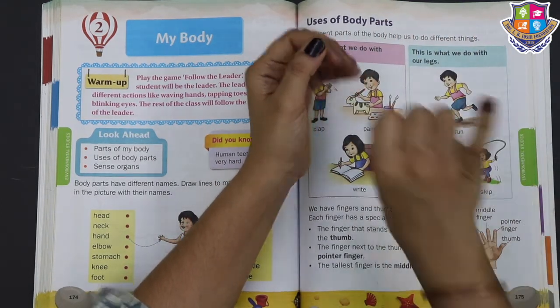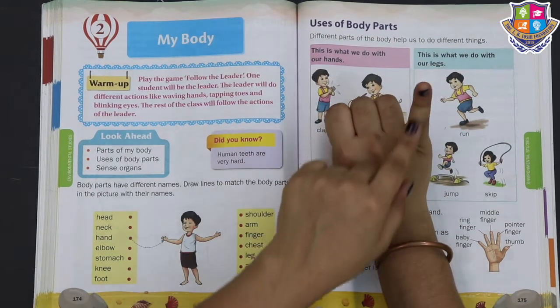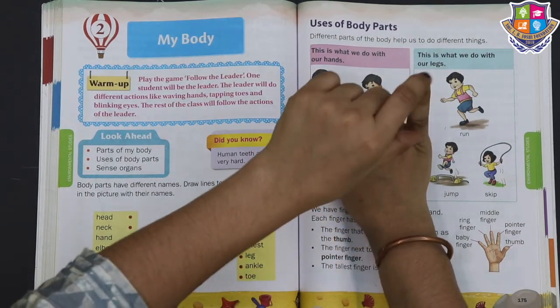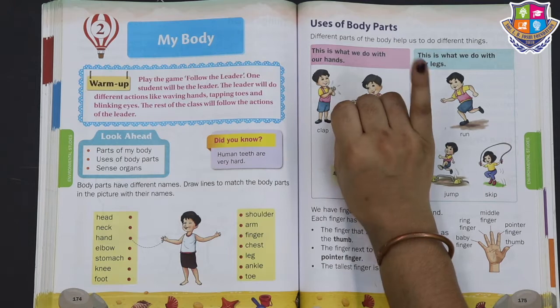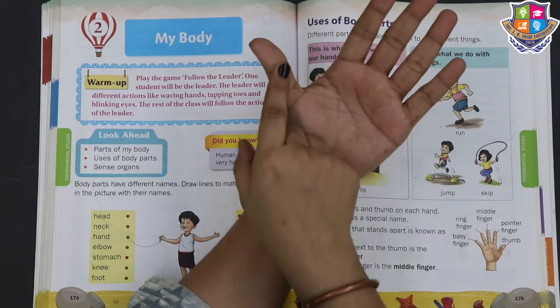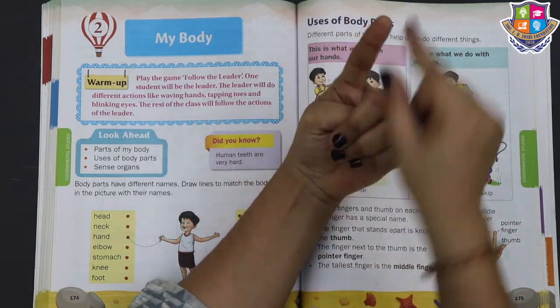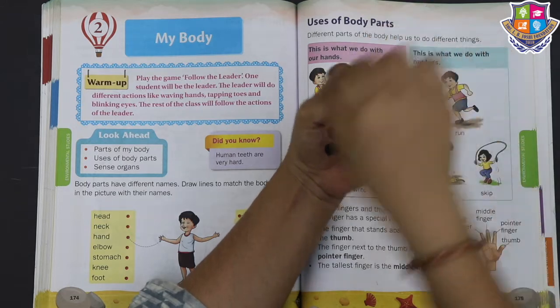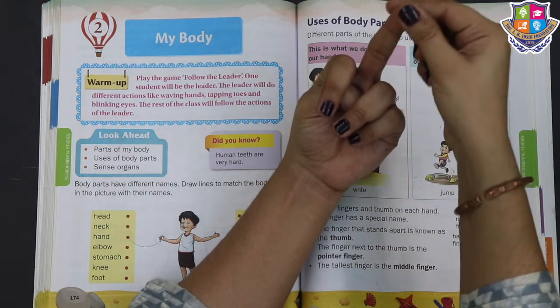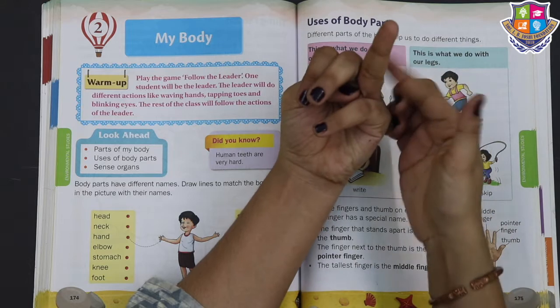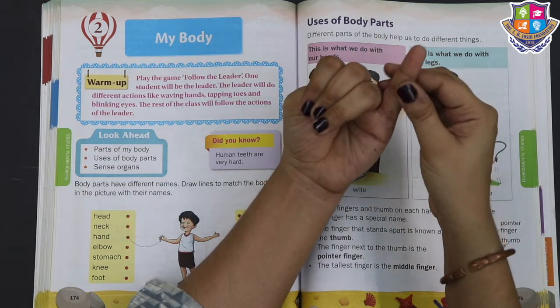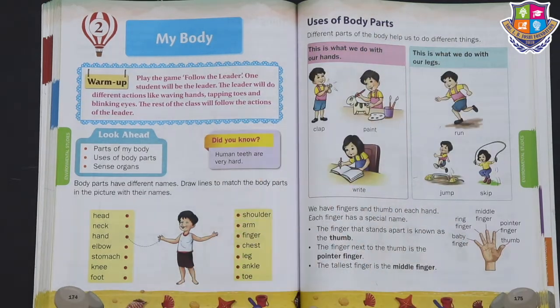Next one is baby finger. Why we call it baby finger? Because this is the smallest finger. Okay, so this is our thumb, this is our pointer finger, this is our middle finger, this is our ring finger and this is our small finger.